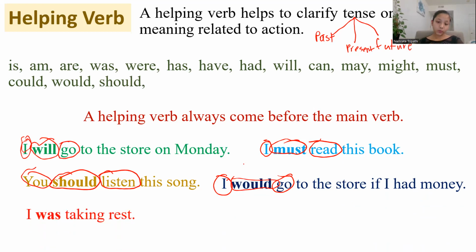I was taking rest. So I is the subject and taking is the main verb. So that means was is the helping verb. Was is telling when it happened. I was taking rest. That means I did it in the past. So this is what it means by clarified tense or variation in the meaning related to the action.